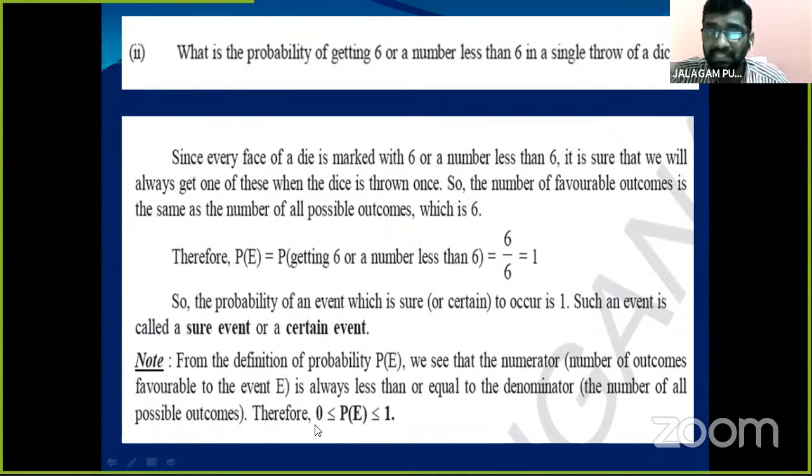Note down: 0 less than or equal to P of E less than or equal to 1.